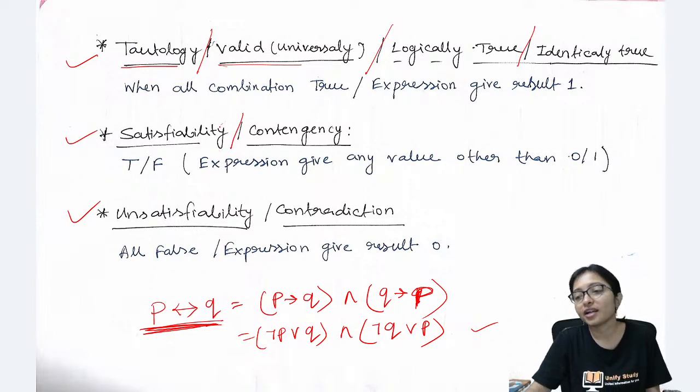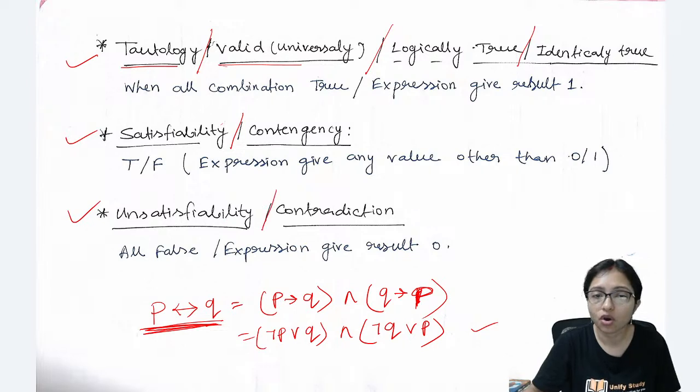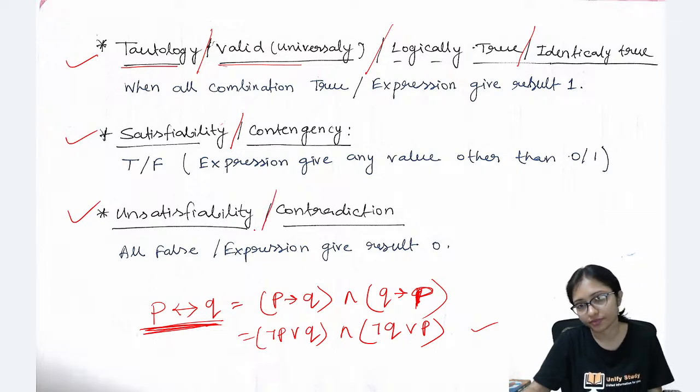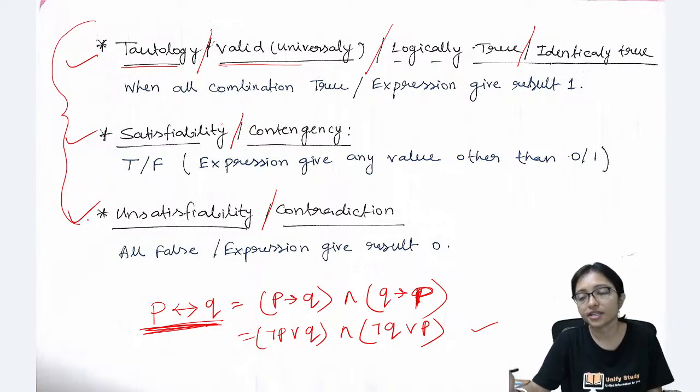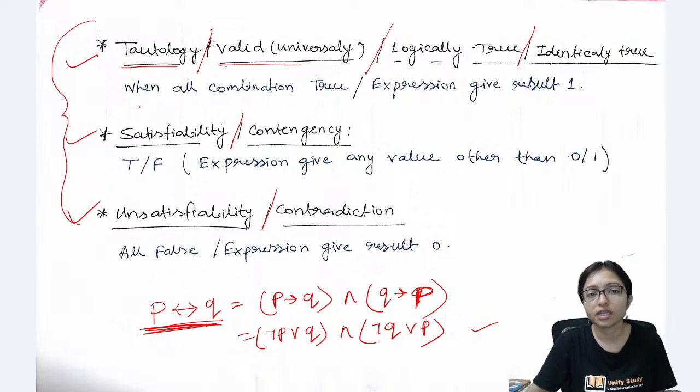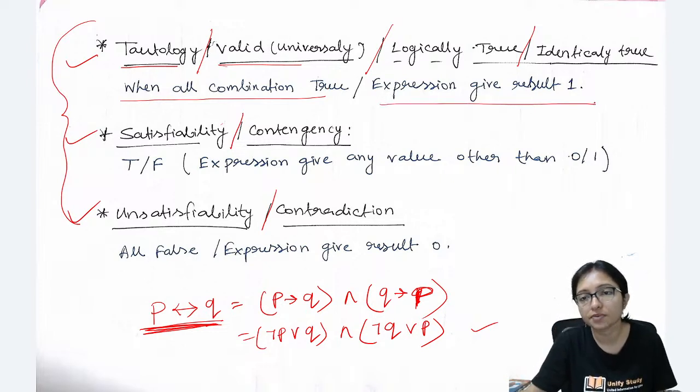Satisfiability or contingency, unsatisfiability or contradiction. These are the three rules here. Tautology means when all combinations are true or the expression gives result 1.